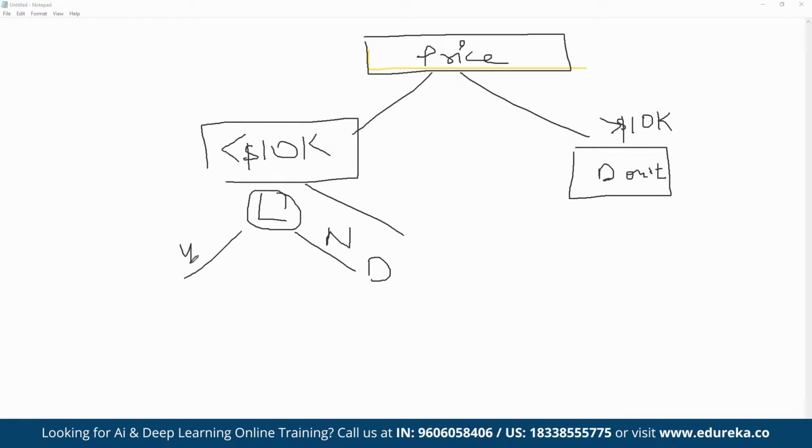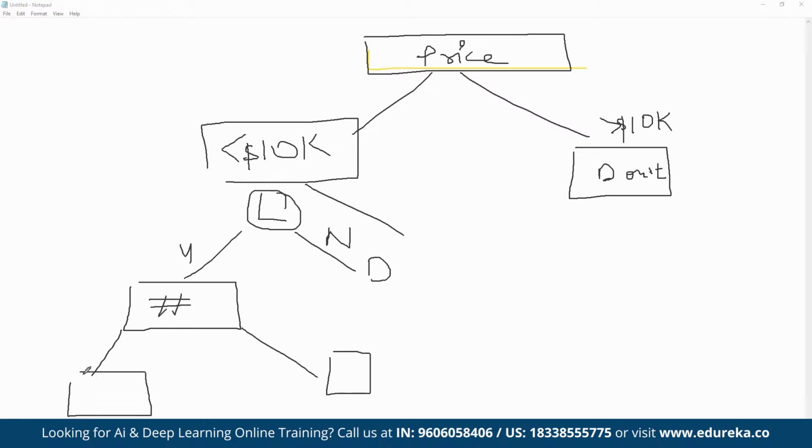If it is good, then again, we can focus on how many bedrooms there are. If the number of bedrooms, suppose, is less than one, then don't buy. If it is more than one, then we can define the parking space. If there's no parking space, don't buy. If there is, then we can check for facilities and so on. So basically here we are defining multiple decisions, and that's how it is going to be divided.